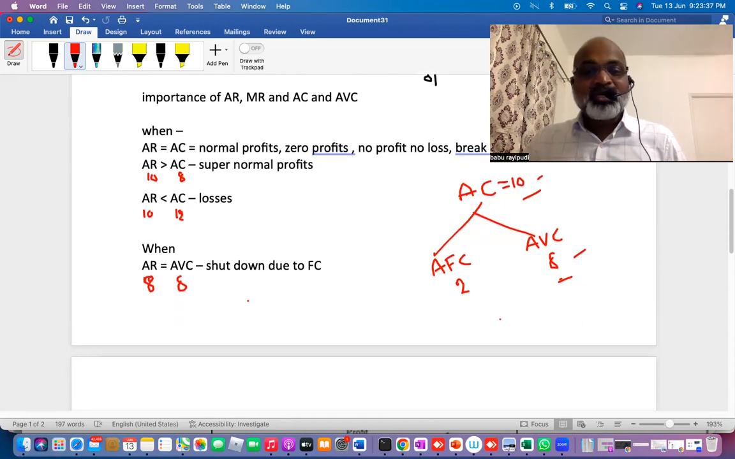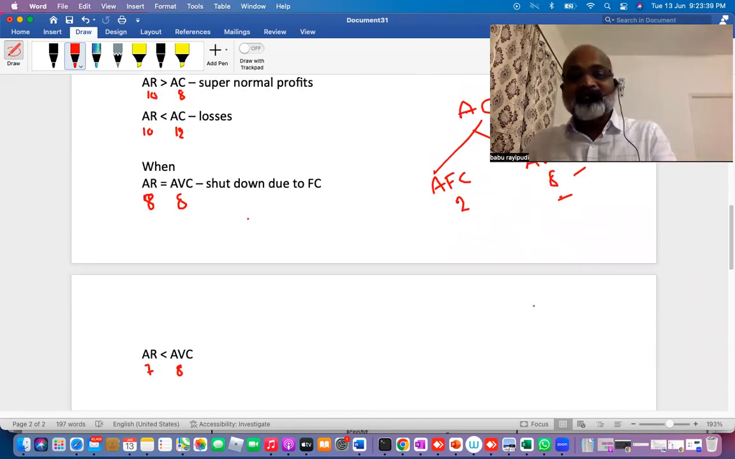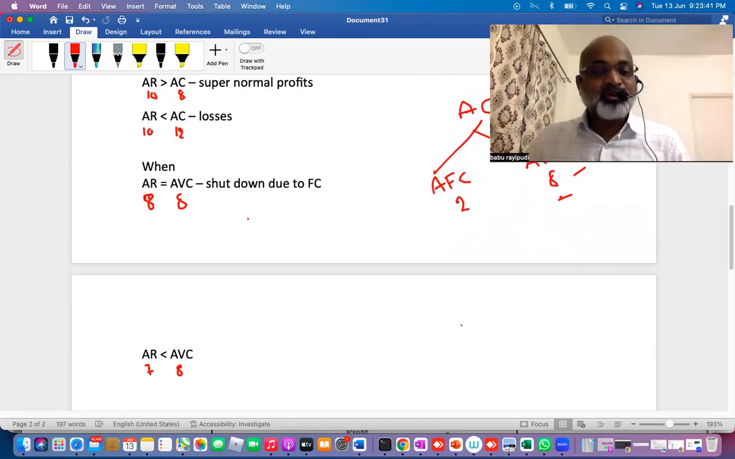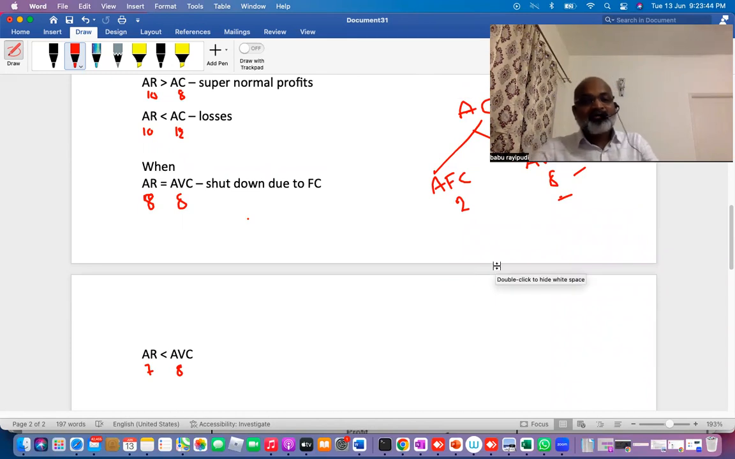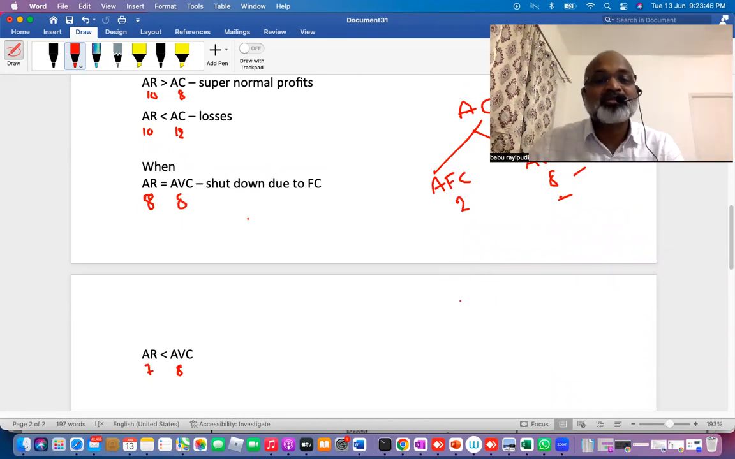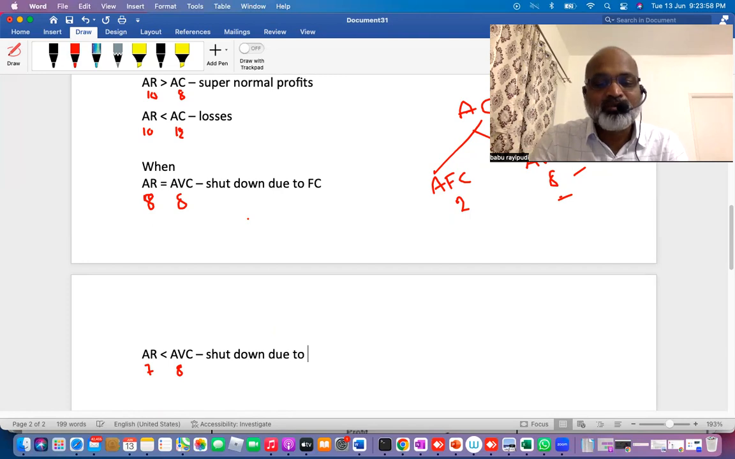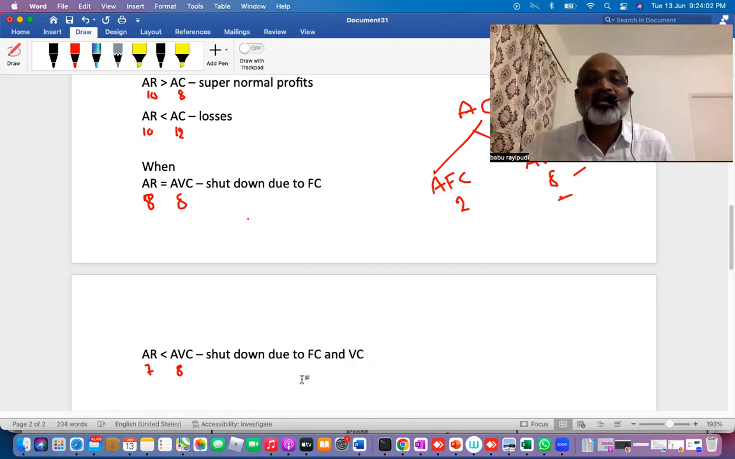The second important point is AR less than AVC. My average variable cost in my example is 8 rupees, but my average revenue is what? 7 rupees. So 7 rupees is less than even average variable cost. That means I'm not even able to cover variable cost. This is also a shutdown point, but here the shutdown is due to what? Both fixed cost as well as variable cost.